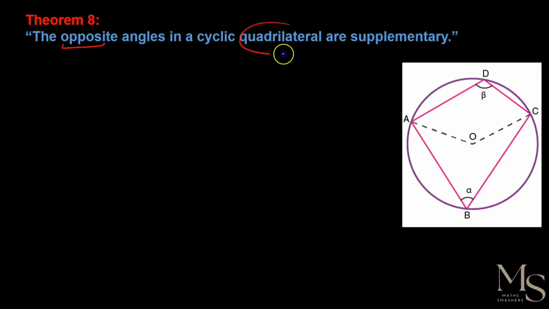Okay, so let's move on to the last theorem of this video, that is, the opposite angles in a cyclic quadrilateral are supplementary. A cyclic quadrilateral means a quadrilateral inside a circle. It is cyclic when the sum of the opposite angles is 180 degrees. So I let this be angle 1 and this be angle 2.